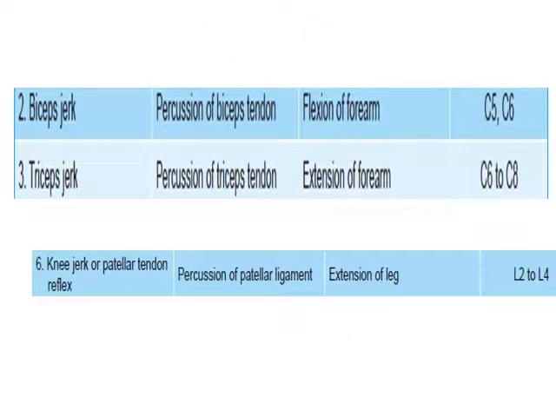So let me explain in a nutshell. A reflex response is produced as a result of peripheral nerve stimulation, and it occurs without our consciousness. It is an involuntary response. It protects our body from any type of injury. Reflex arc consists of 5 components: receptor, afferent neuron, integration center, efferent neuron, effector organ.